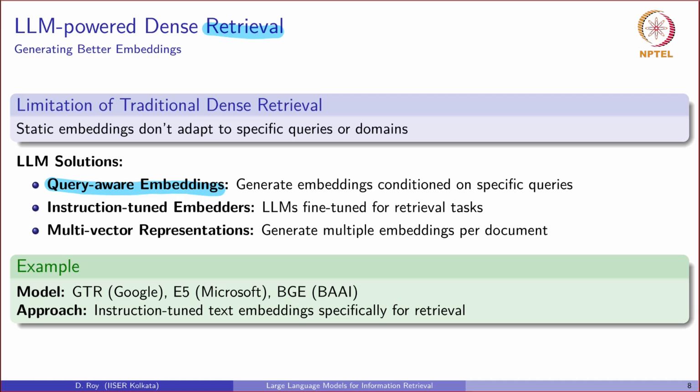We can also use instruction-tuned embedders, which are LLMs fine-tuned with commands like "represent this document for retrieval." This actually significantly outperforms generic embeddings. Models like Google's GTR or Microsoft's E5 are examples of this new generation of retrieval-specific embedders that leverage the power of LLMs to create a much more powerful dense representation.